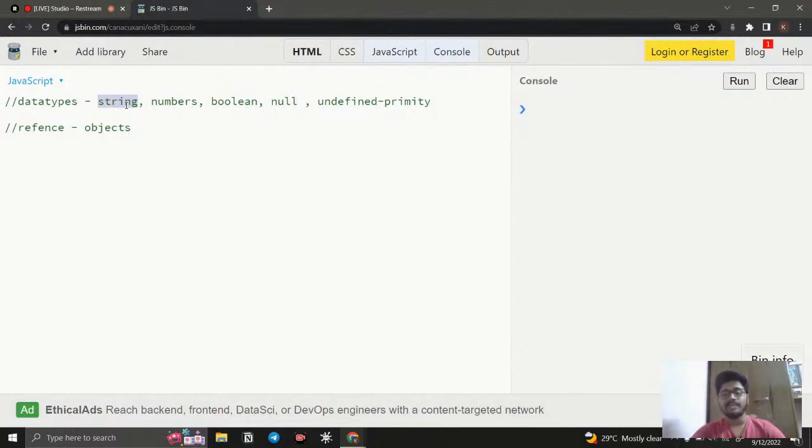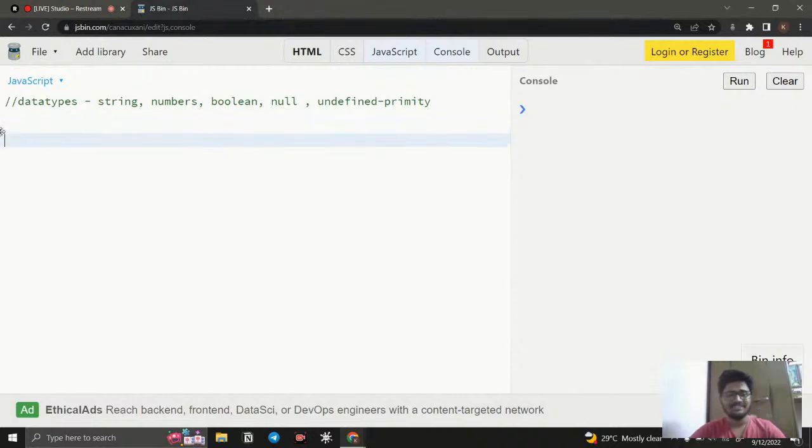In reference data types, we can store more than one value. There are a lot more differences between primitive and reference data types, like mutable, immutable, and so on. Right now, just understand that if we store one value, it is a primitive data type, and if you store more than one value, it is a reference data type. So right now, let's discuss the primitive data types.